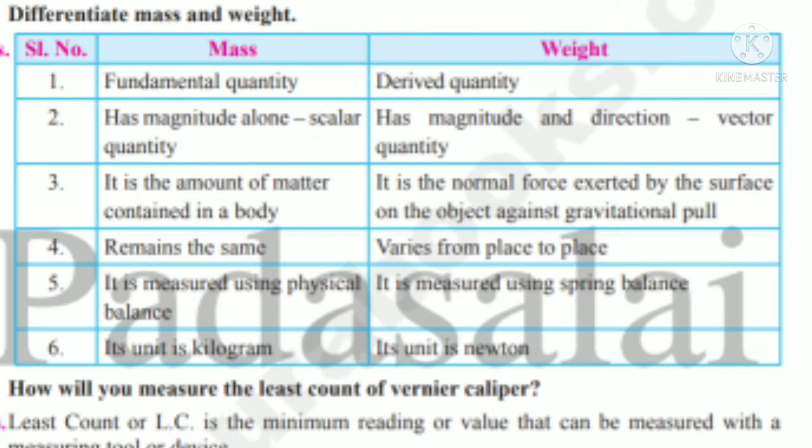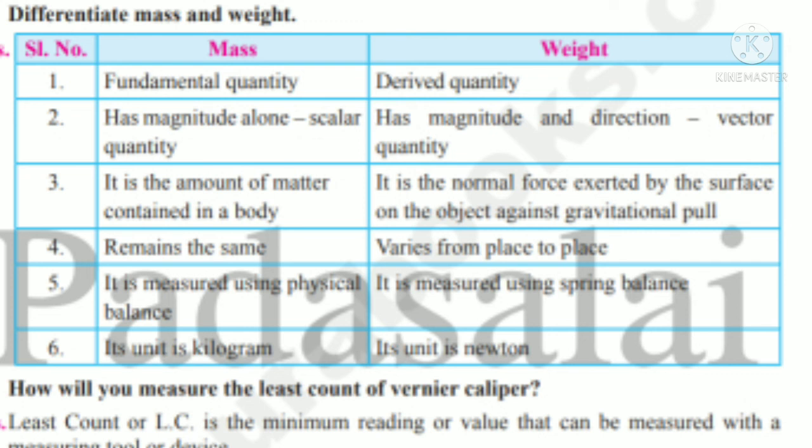Next one. What is mass? Amount of matter contained in a body is called mass. But weight means the gravitational force exerted on the surface of the earth against the gravitational pull. Along with the mass, the gravitational force also acts on the object, that is called weight. So mass is the amount of matter, totally how much matter exists in the body. Weight means, along with the mass, the normal force exerted by the surface of the earth on the object against the gravitational pull.